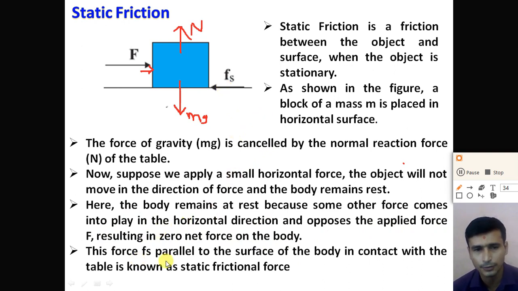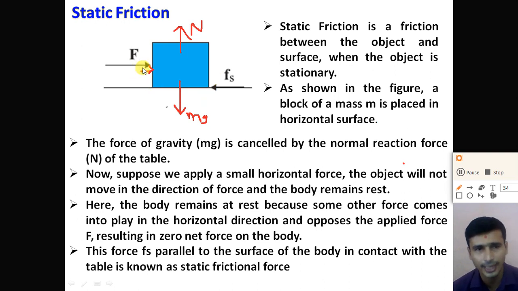So this force Fs, parallel to the surface of the body in contact with the table, is known as the static friction force. If we apply a small force, according to Newton's first law the object should move in the direction of the force, but it does not. Why? Because of the static friction force. As we apply the external force, the static friction is exerted on the object, which is opposite to the external force, resulting in zero net force.